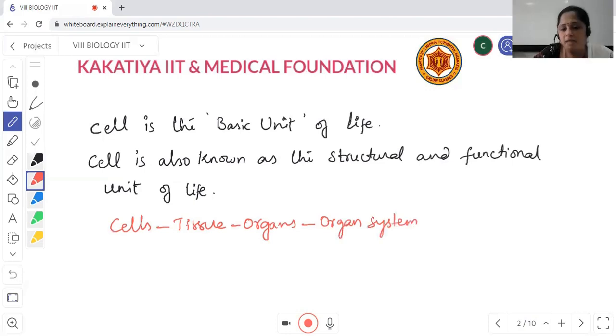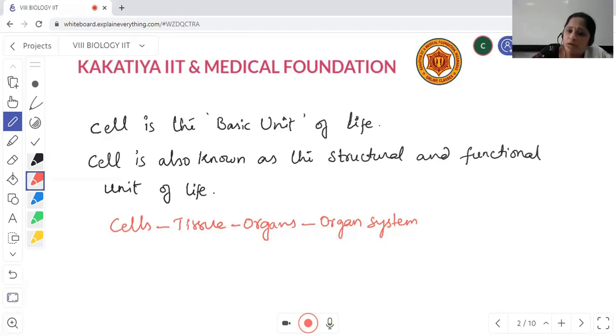In this manner, at the end, these organ systems make up a complete organism. Now, what is the basic unit of this structure of the organism? That is nothing but the cell. So cells become the structural unit of living organisms.